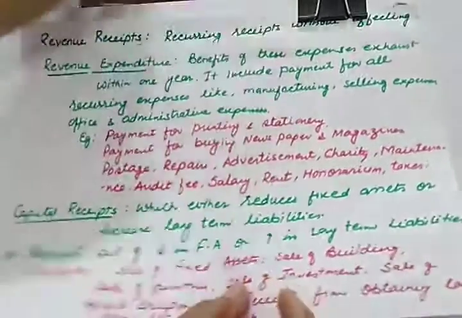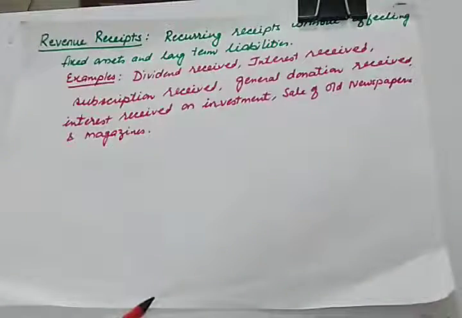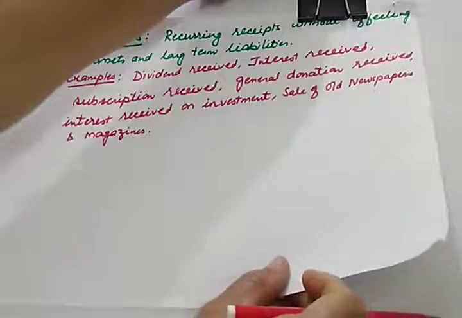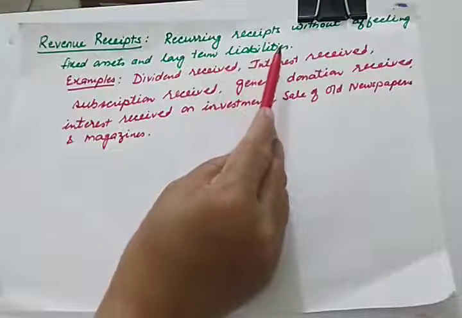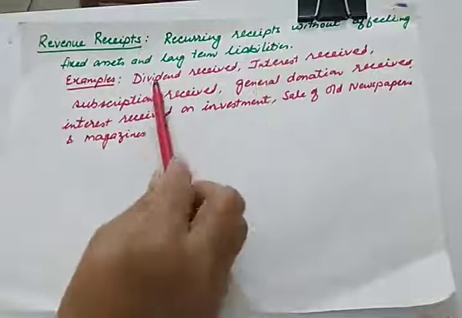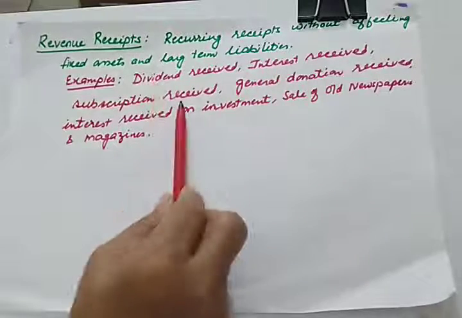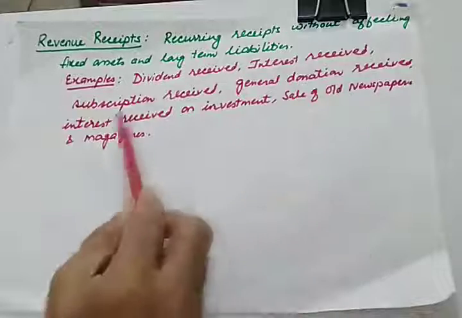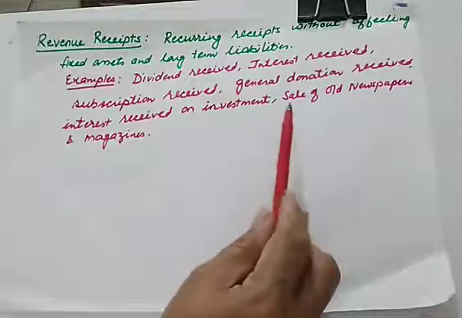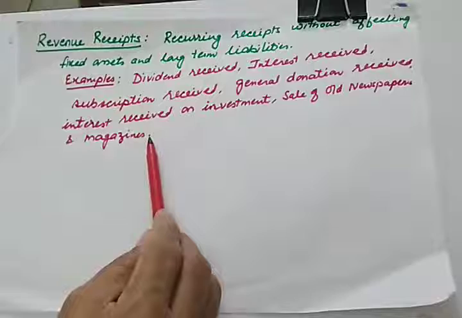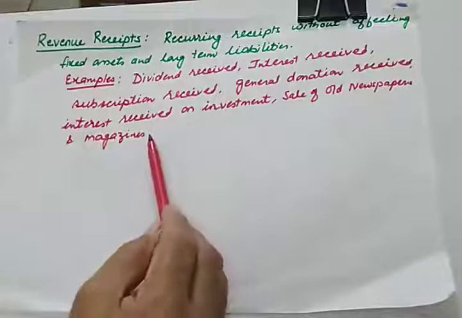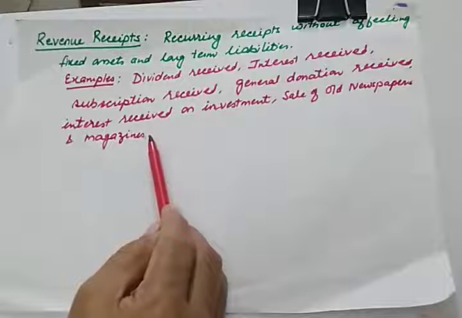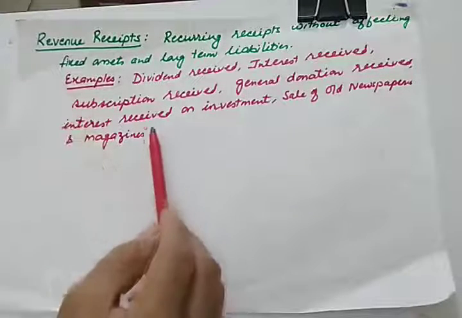Now let us study the last receipt. Last type of receipt is revenue receipt. So this is a recurring receipt without affecting the status of fixed assets and long-term liabilities. Like dividend received, interest received, subscription received, journal donation received, interest received on investment, sale of old newspaper and magazines. These receipts are done very regularly. So these are your revenue receipts.